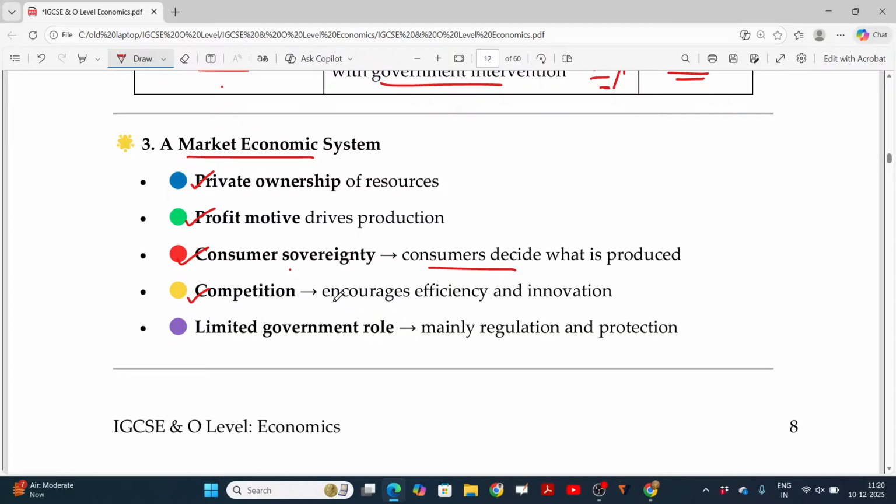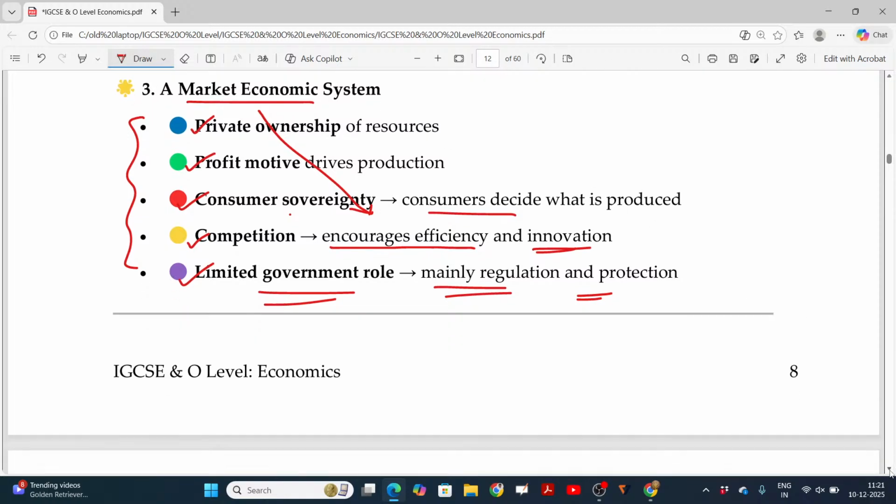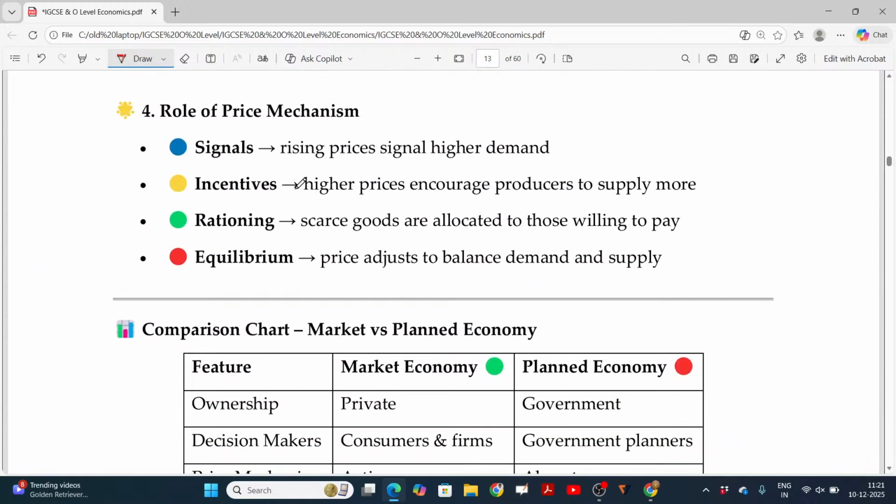Competition encourages efficiency and innovation. In a market economy, definitely there will be huge competition, right? If there is no competition, then the product will not be good enough. If the competition is high, it encourages efficiency and innovation, right? Limited government role. Government will not control this. Mainly regulation and protections will be in the hands of the government. The rest will be in the hands of the private players. This is about the market economy. Market economic system, and the role of price mechanism.